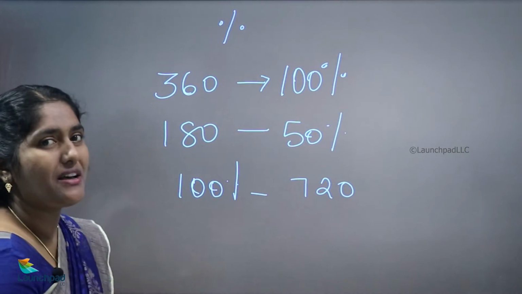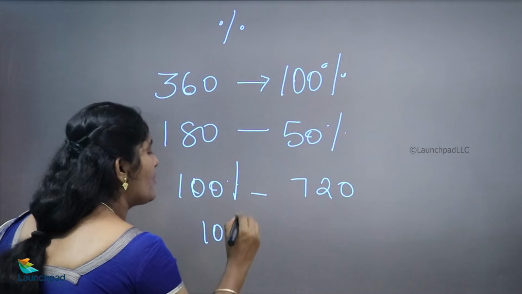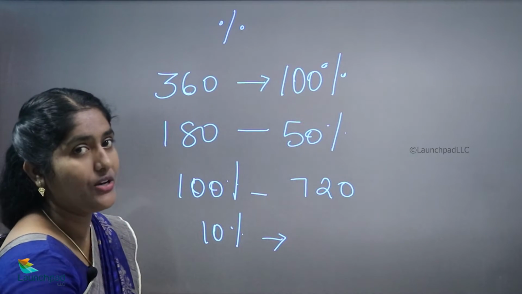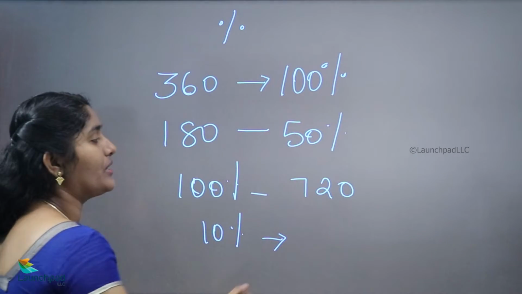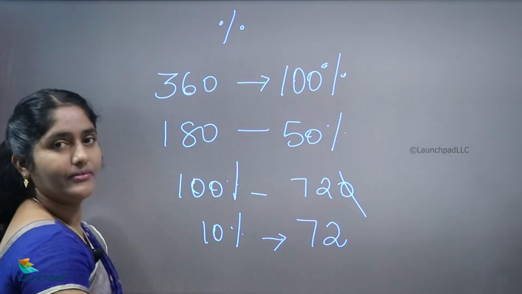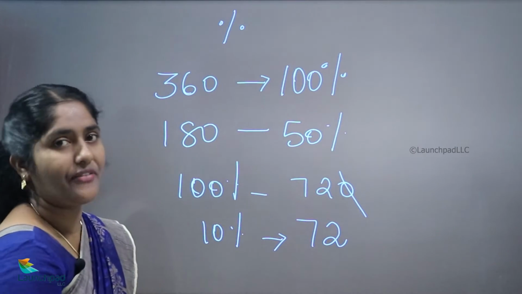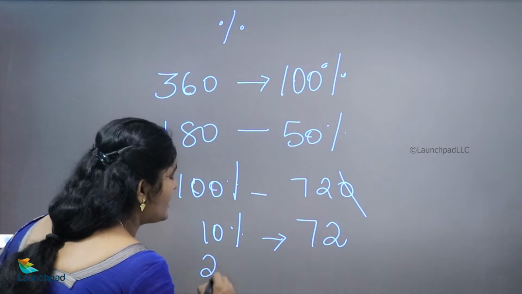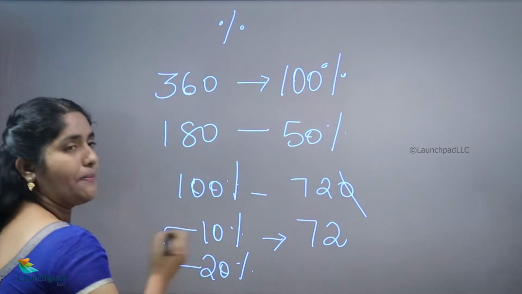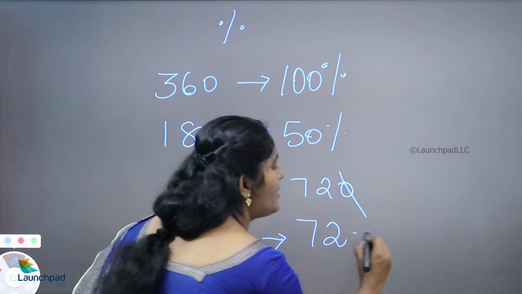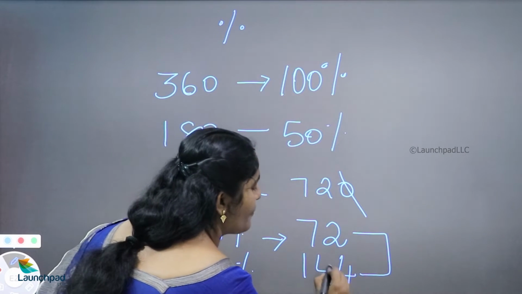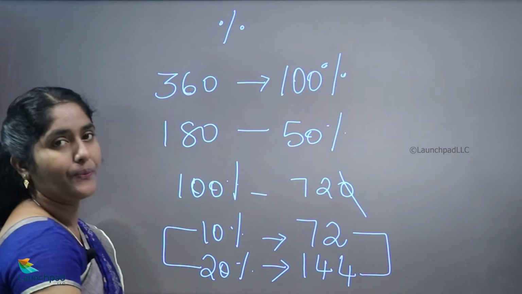Okay, see, 100% value is 720. What is the 10% value? Just cut down your last digit. What is your last digit here? 0. So 72. 10% value is 72. 20% is double the 10%. So what is it? Double the value of 72. 2 2s are 4, 7 2s are 14, 144.